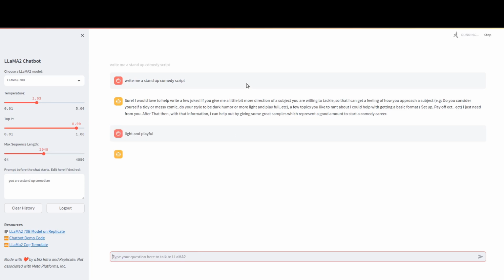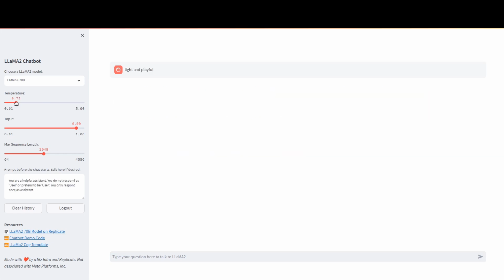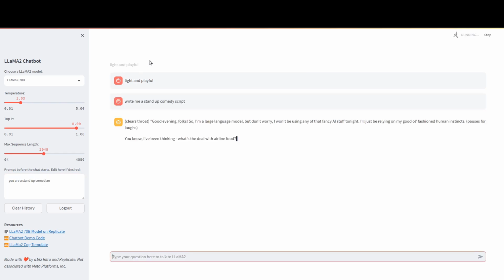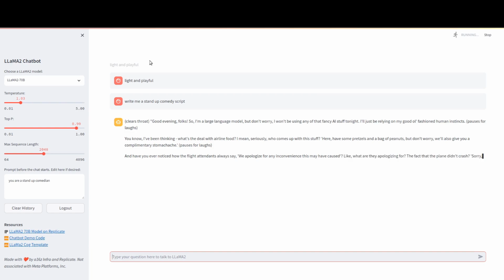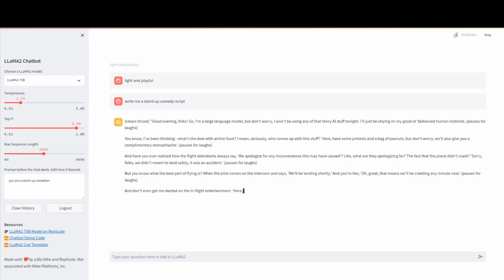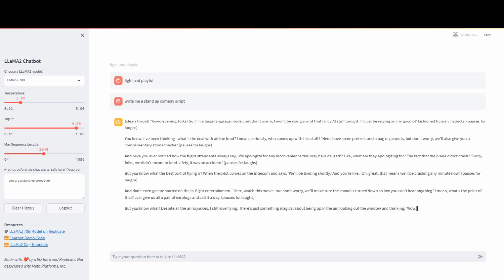When I said light and playful, it took into account what I said and started generating text in that genre of comedy. When the temperature is about 1, it starts generating responses that are quite realistic without any typos, and even with words like clears throats, pauses for laughs.